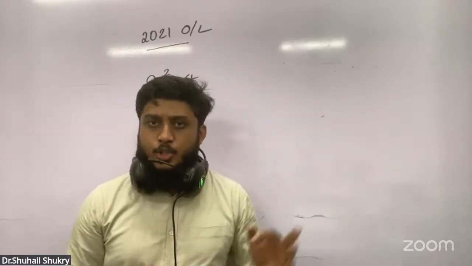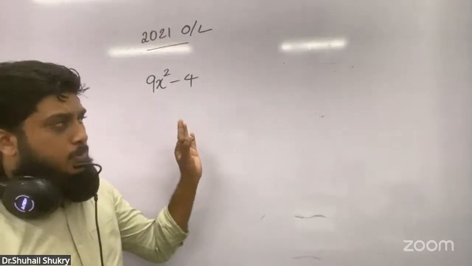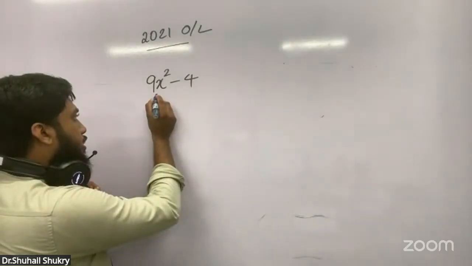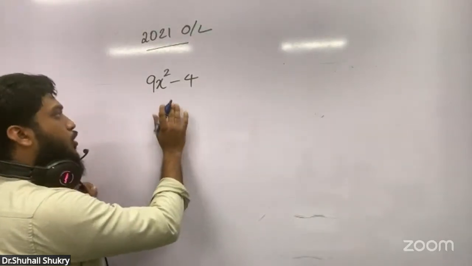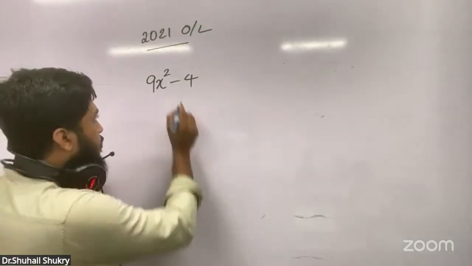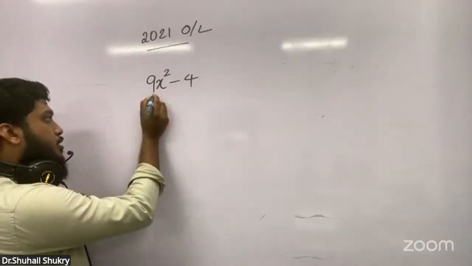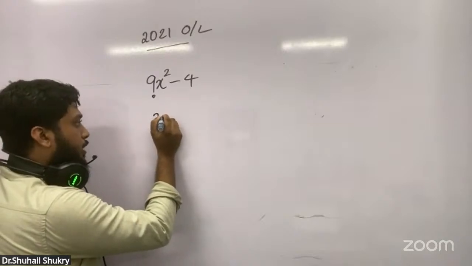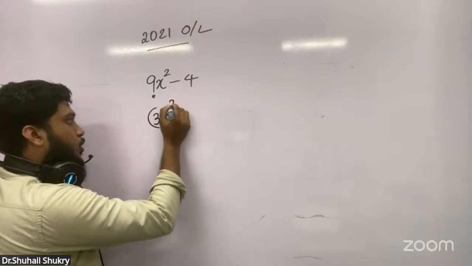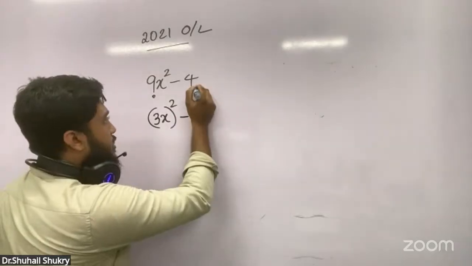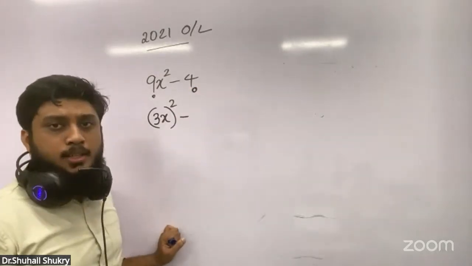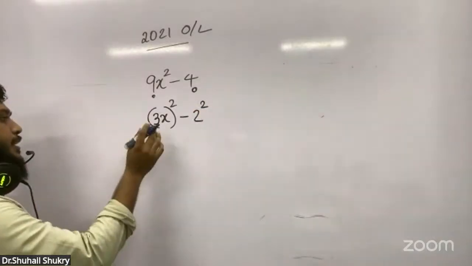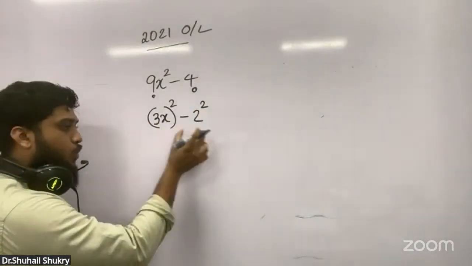So this is based on difference between 2 squares. How do you say this is difference between 2 squares? Everything here is a square number or a square letter, and in between there is a minus. 9 is a square number, so I can write 9x squared as (3x) squared. Minus this 4, also I can write it as a square. 4 is which square? It's 2 squared. Then I can write the entire thing as squares.